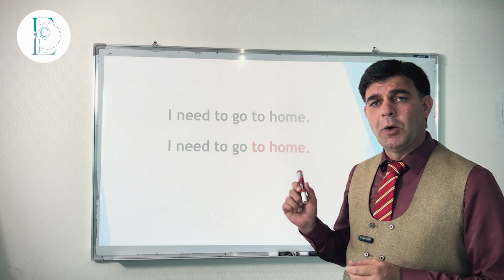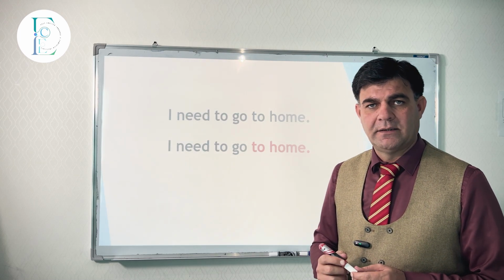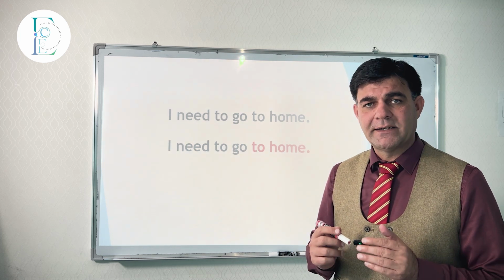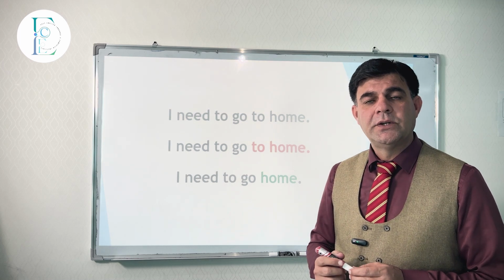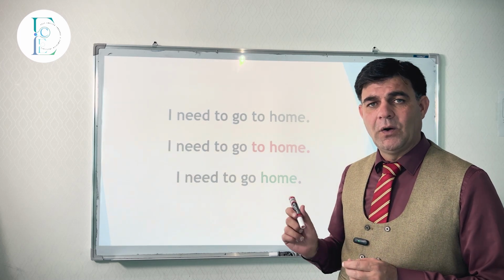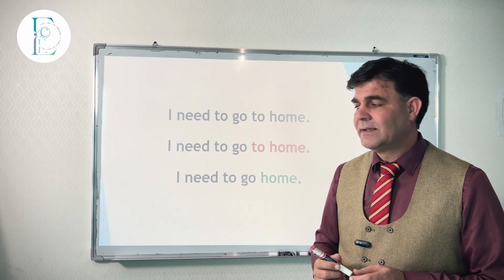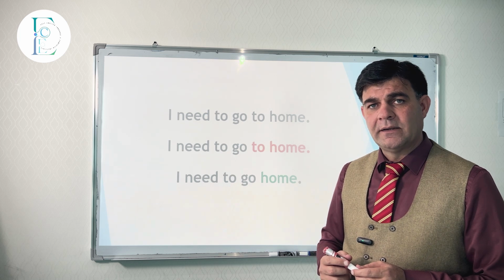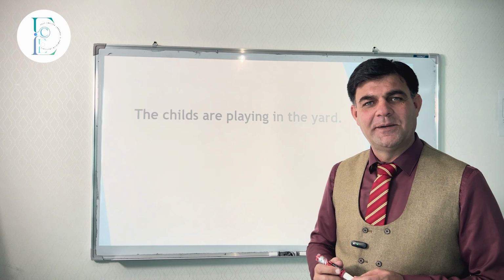So to home, grammatically, is not correct. Because with home, we cannot use to. The correct sentence is, I need to go home. To gives you direction, no doubt. But with home, we can't use to. So the correct sentence is, I need to go home. It's clear. Next one. The childs are playing in the yard.